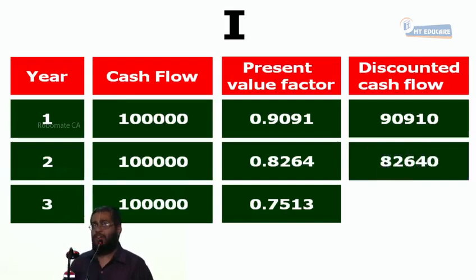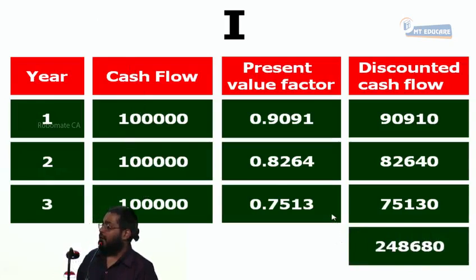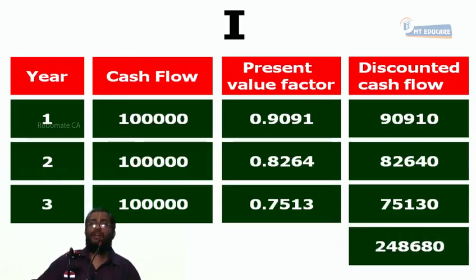90,910, 82,640, 75,130. Can I add the second column, 1 lakh, 1 lakh, 1 lakh? No. But can I add the last column? Yes, the discounted cash flow: 2,48,680. Tell me, 1 lakh, 1 lakh, 1 lakh received for 3 years is as good as how much received in bulk today? 2,48,680. The same maturity will be obtained from 2,48,680. Everybody, are you following or not?